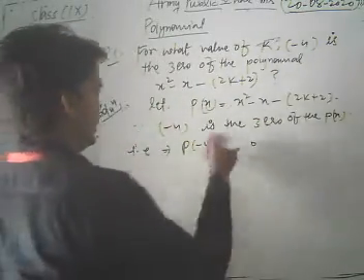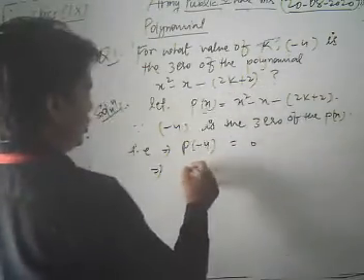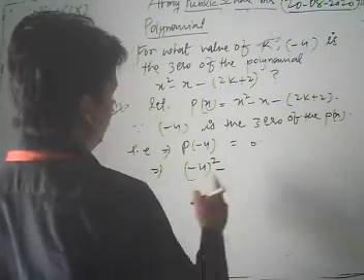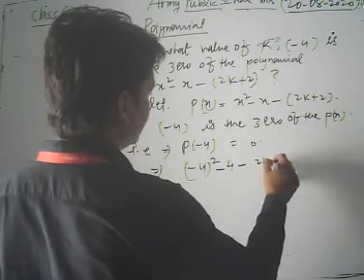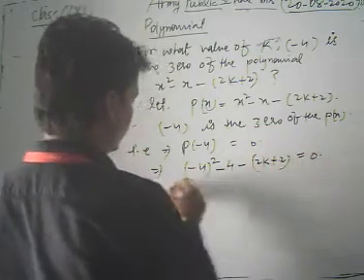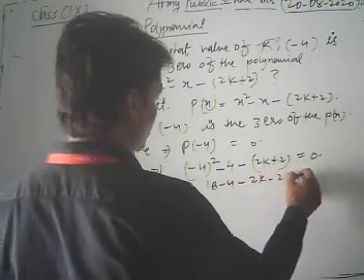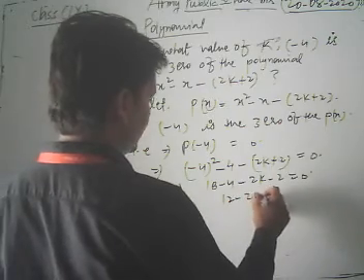So here from the given polynomial we replace x by minus 4. So (minus 4) square minus (minus 4) minus (2k plus 2) is equal to 0. Now we solve it. 4 4s are 16, minus 4 minus 2k minus 2 is equal to 0.